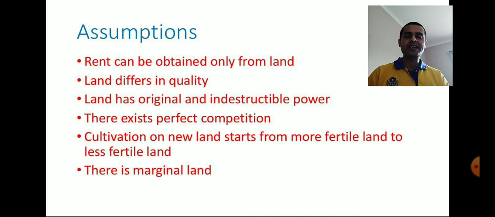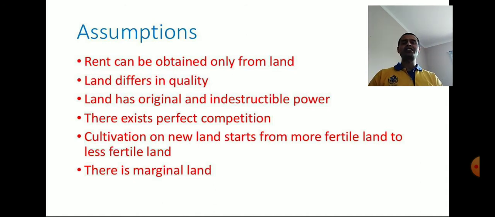The next one is that land differs in quality. We know the fact that all lands are not equally fertile. The fertility power of land differs from land to land. So land differs in quality. And the next one is that land has original and indestructible power. Land is always original in nature and it cannot be destroyed by any means. This is another assumption. Next, there exists perfect competition in the market, in the sense that there are many owners and many users of land in the market.